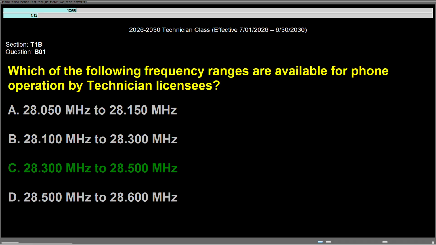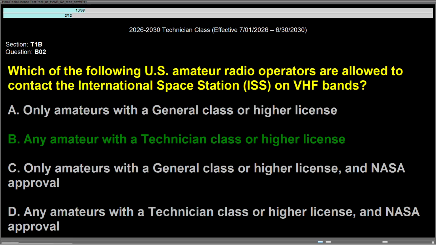Question Bravo 01, which of the following frequency ranges are available for phone operation by technician licensees? Answer is C, 28.300 MHz to 28.500 MHz. Question Bravo 02, which of the following U.S. amateur radio operators are allowed to contact the International Space Station, ISS, on VHF bands? Answer is B, any amateur with a technician class or higher license.